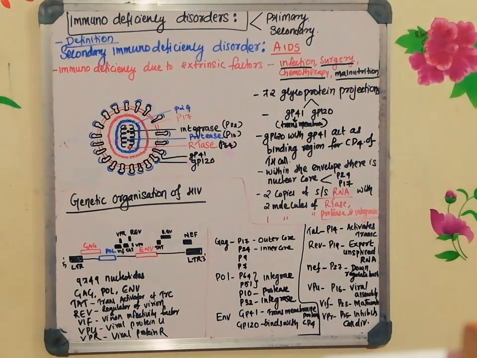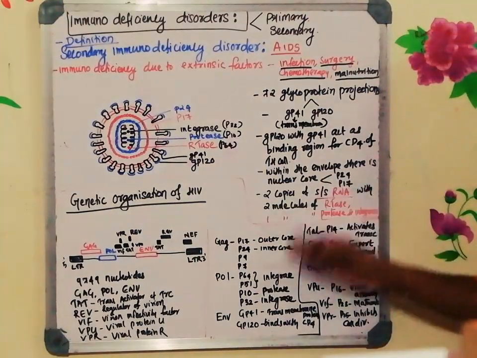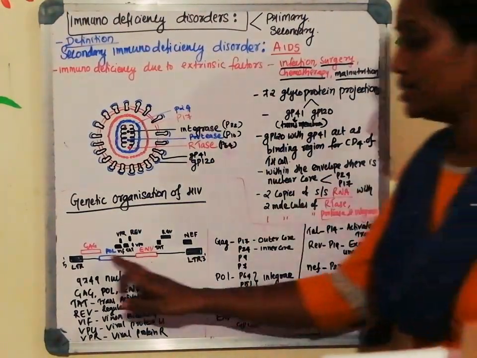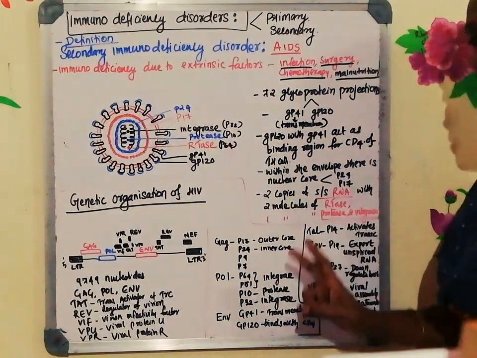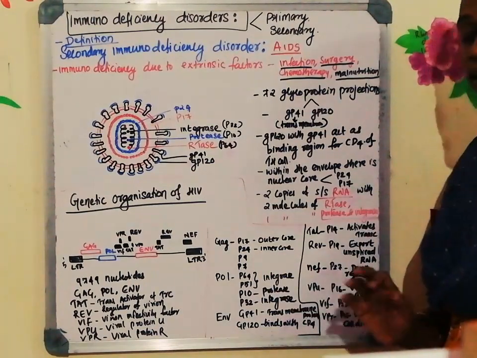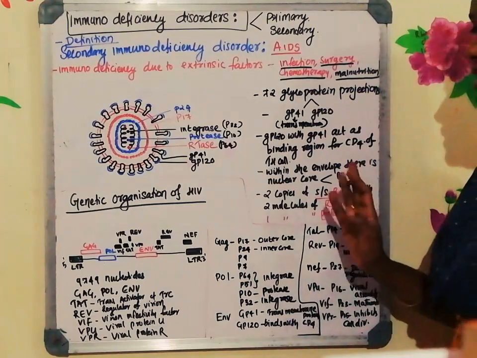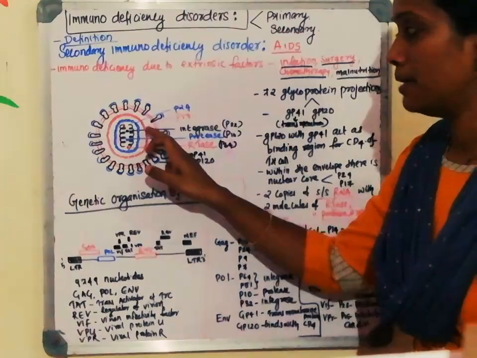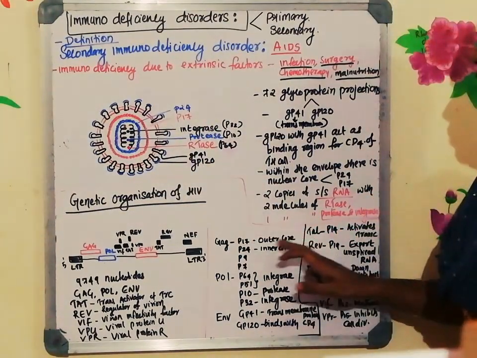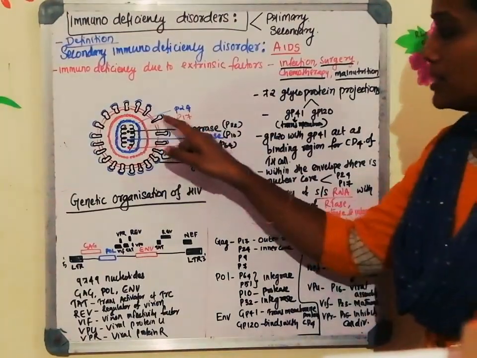Fine. Now, what are the different proteins which will express from the GAG gene? As I told you, GAG, POL and envelope are the major genes. The GAG gene will express and produce 4 different proteins. 2 of them are major proteins, another 2 are accessory proteins. The major proteins are P17 and P24. P24 is the inner one and P17 is the outer one. So P17 is the outer core, the red color one, and P24 is the inner core.